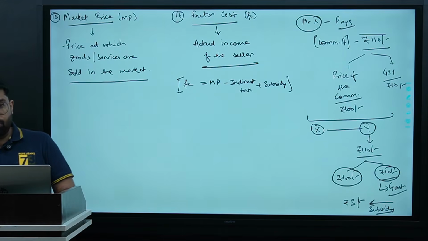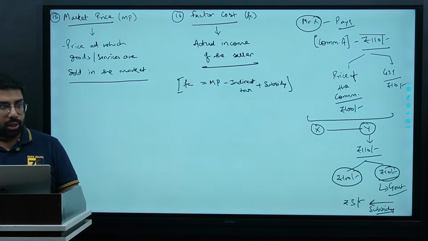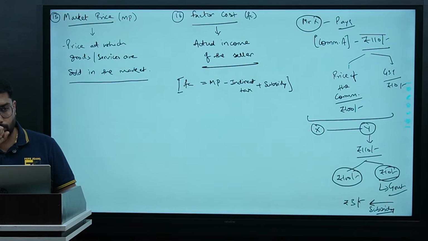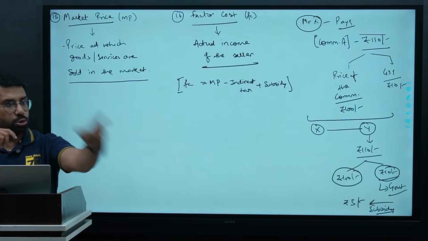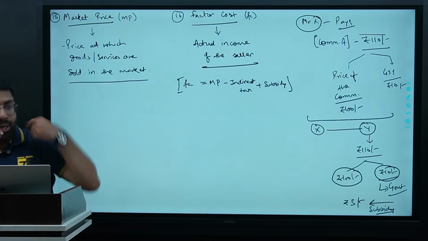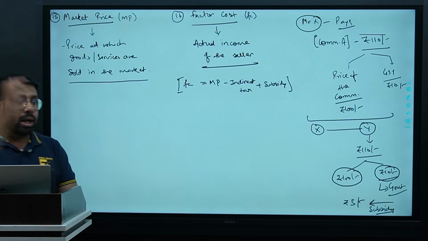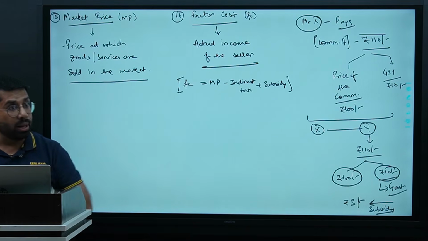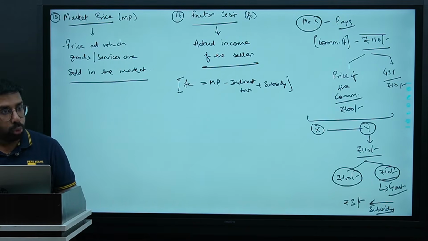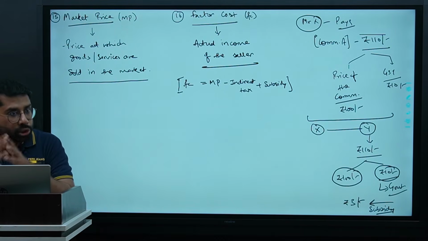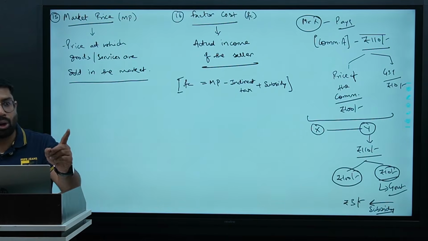As a government, when I know, guys, listen to me carefully, that the GST rate is 10%, and I am saying I will not receive this amount directly from the consumer, the consumer has to pay to the producer and the producer will pay to me. Why? Because I want to keep a check on him and him also, how much money he is spending and how much money he is earning, so that when they file their returns, I can cross check whether they are paying the correct amount of tax or not.